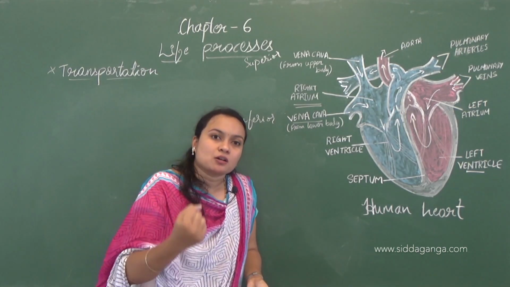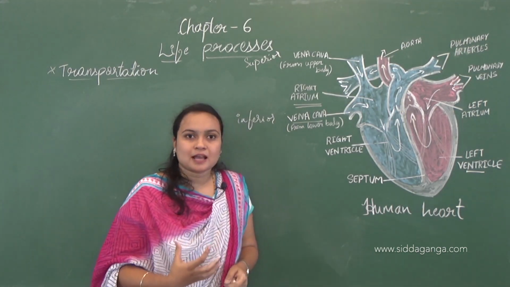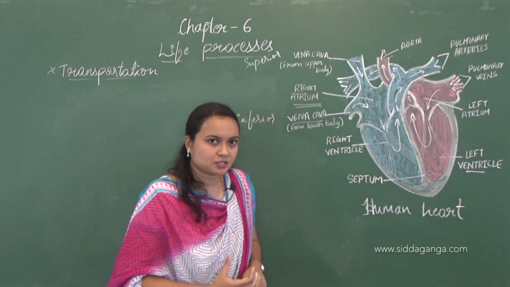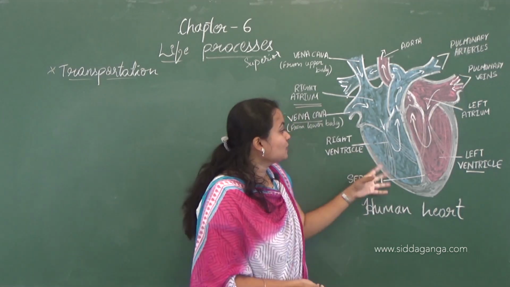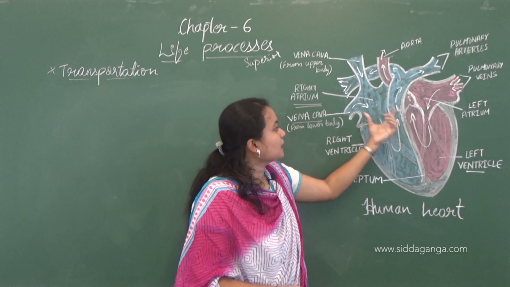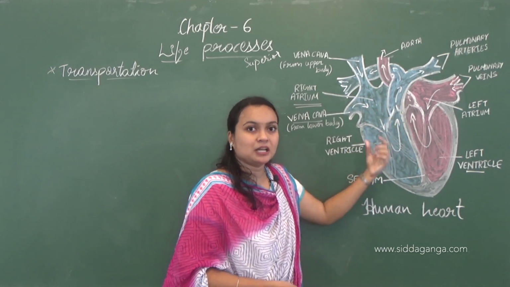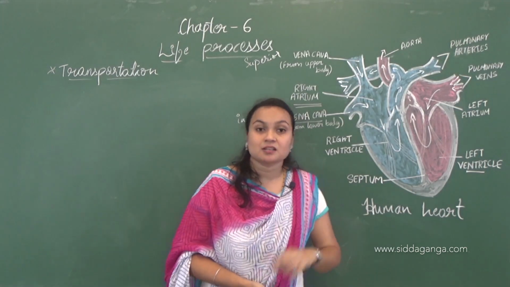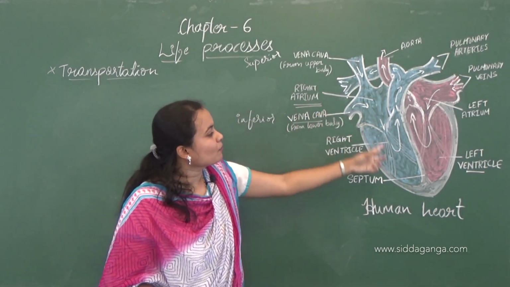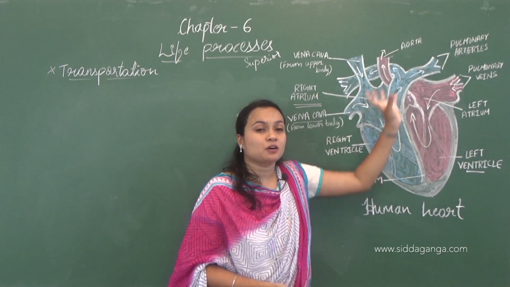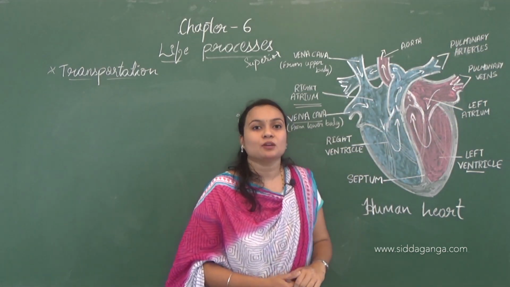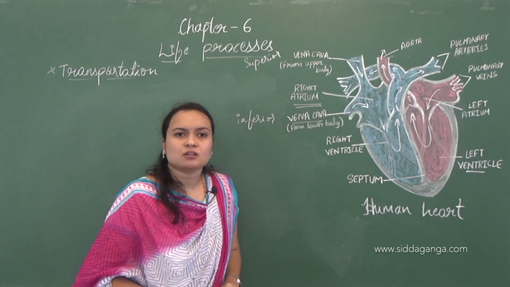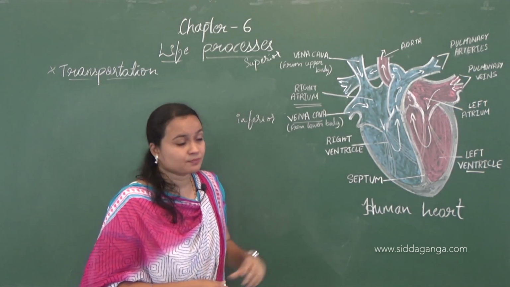There will be involuntary contraction and relaxation of the heart muscles, the chambers present in the heart. The contraction and relaxation must take place so that the blood can be transferred to different parts of the body. So what is this contraction and relaxation?